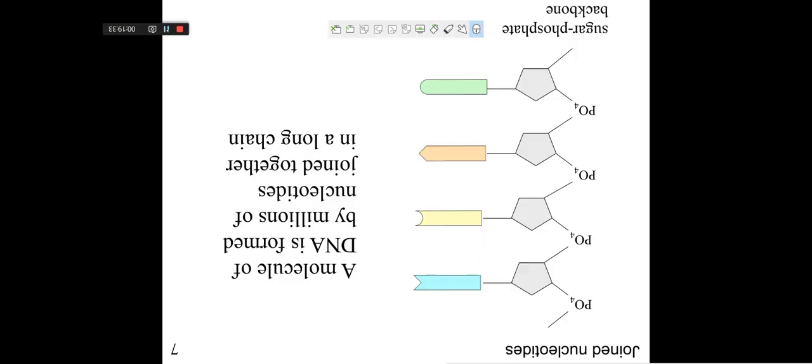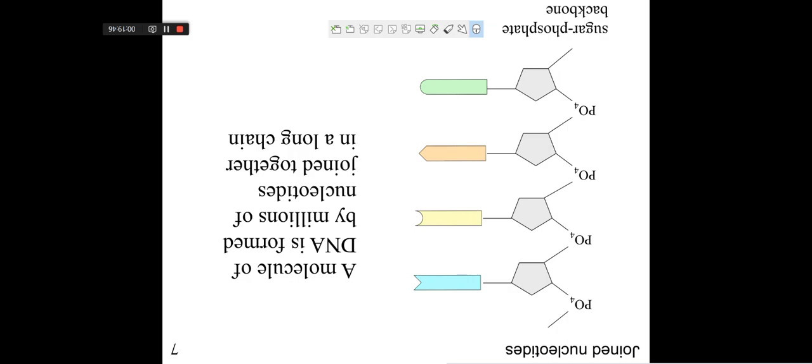Now, next is how these nucleotides are joined. A molecule of DNA is formed by millions of nucleotides that join together in a long chain. Like you already know how proteins join with each other. Protein is a long chain of amino acids.